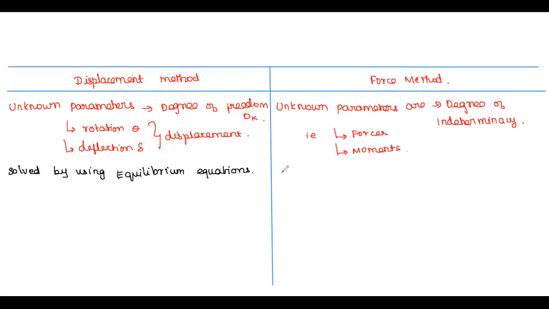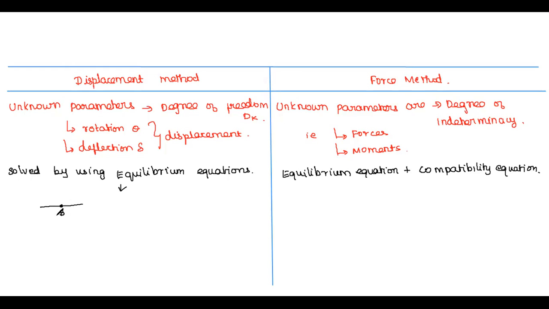Here, in addition to the equilibrium equation, we will use the compatibility equation. So equilibrium equation plus compatibility equation. The equilibrium equation in the sense, the sum of all moments meeting at a joint is equal to the external applied moment at the joint. Sum of all moments meeting at the joint.